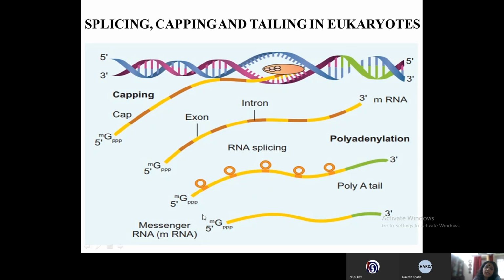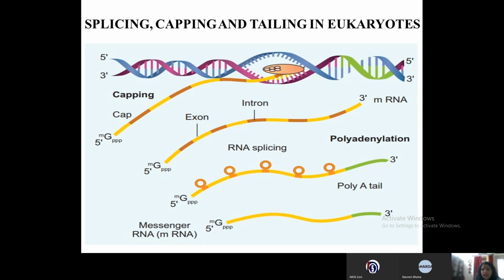Now, splicing, we understand that introns have to be removed because they are intervening sequences. They do not express any amino acid. All right, and exons have to be joined. But the question is, why is there capping and tailing?